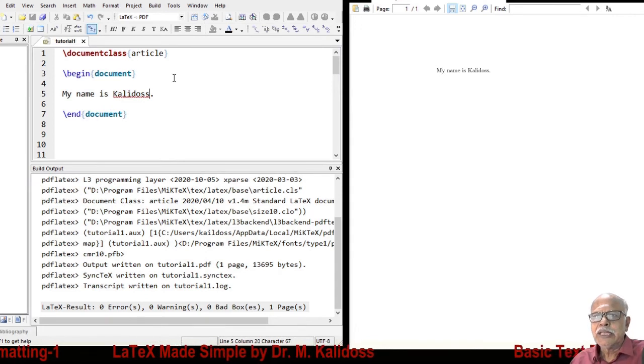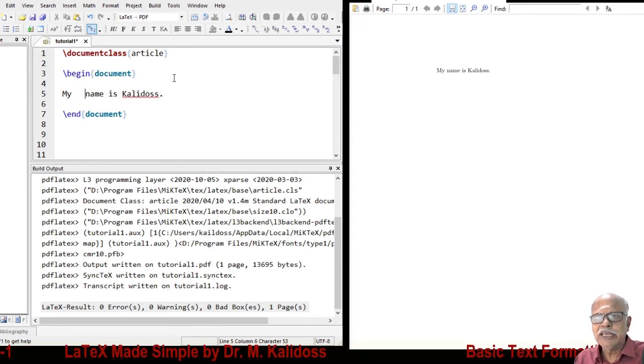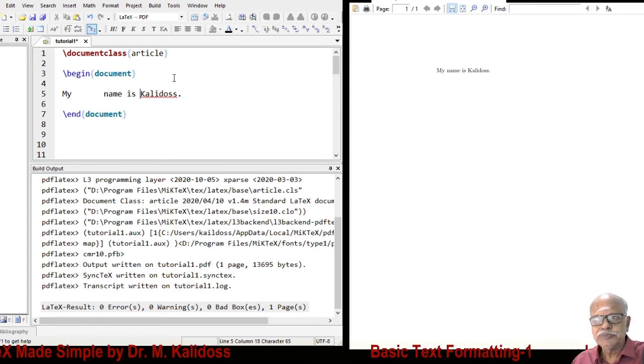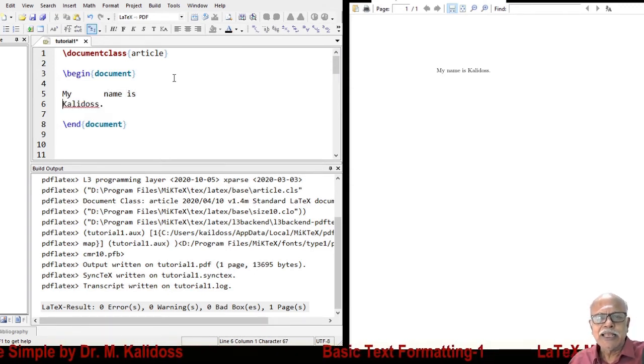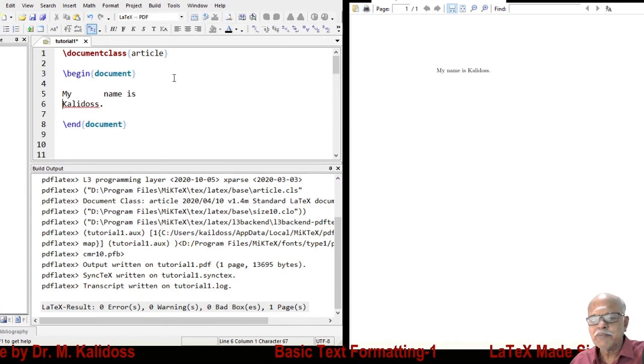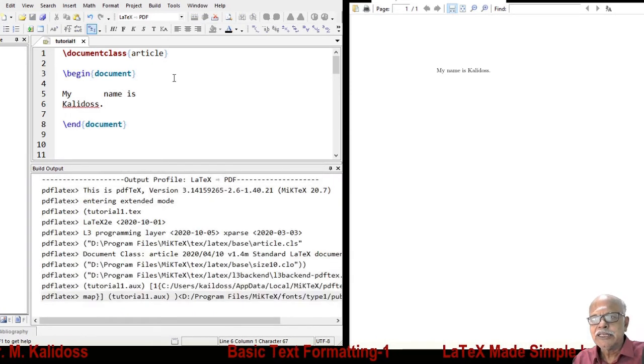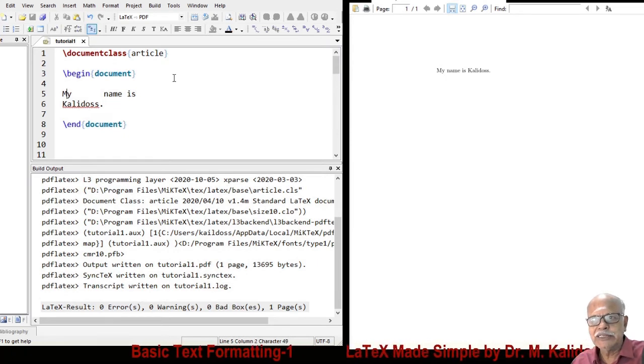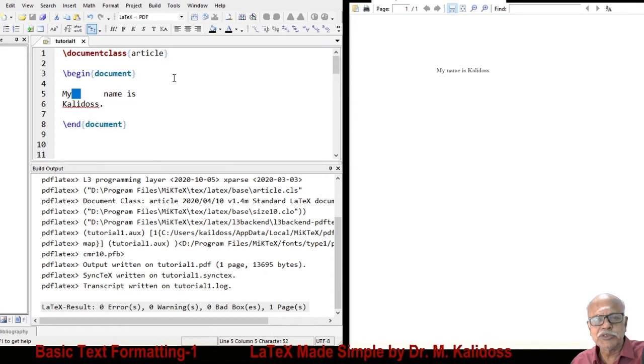Now suppose I give here so much space, and also I bring the last word here, again compile, there will be no change in the output. What I mean to say is, LaTeX treats one space or 1000 spaces as a single space.